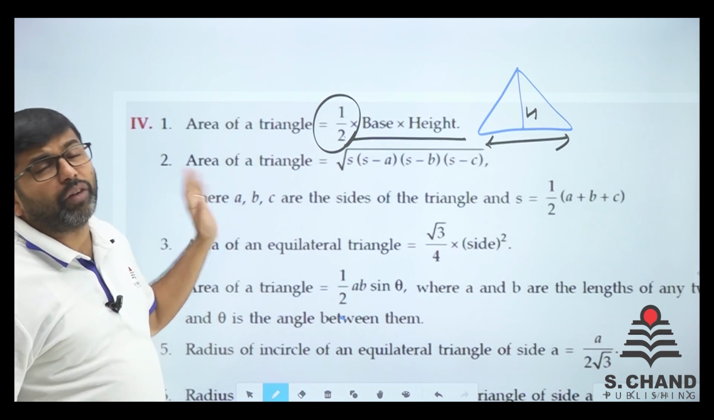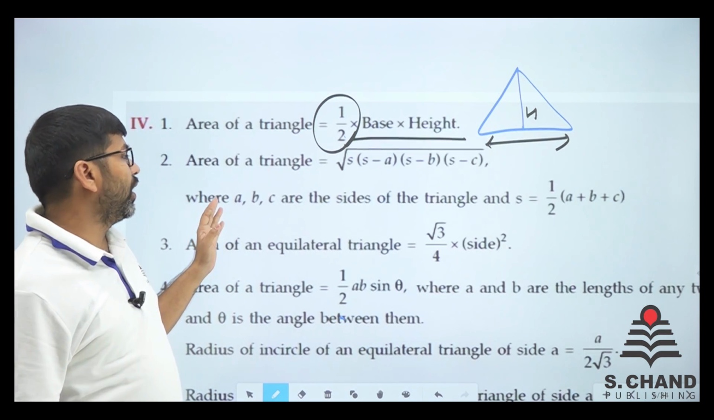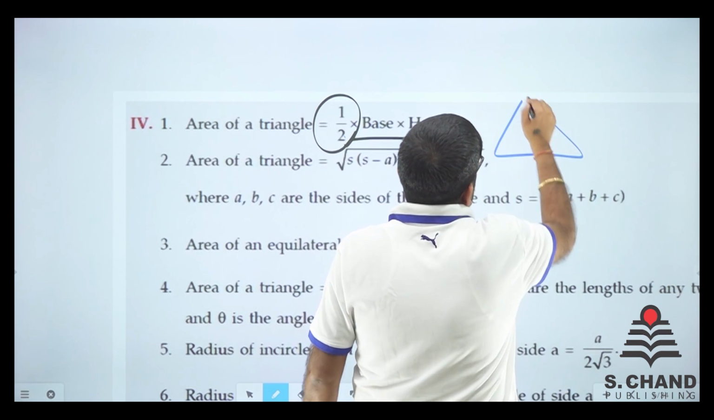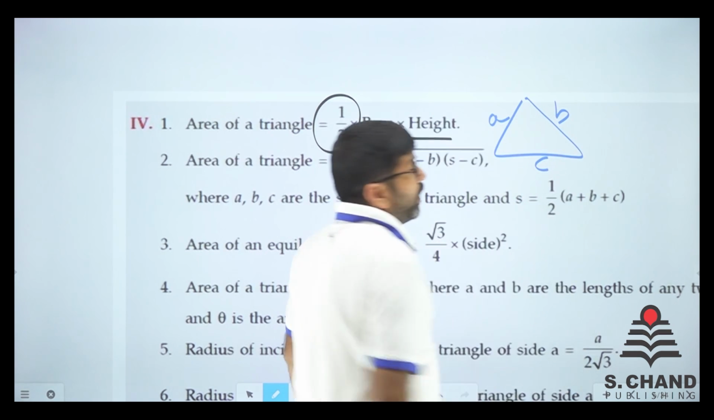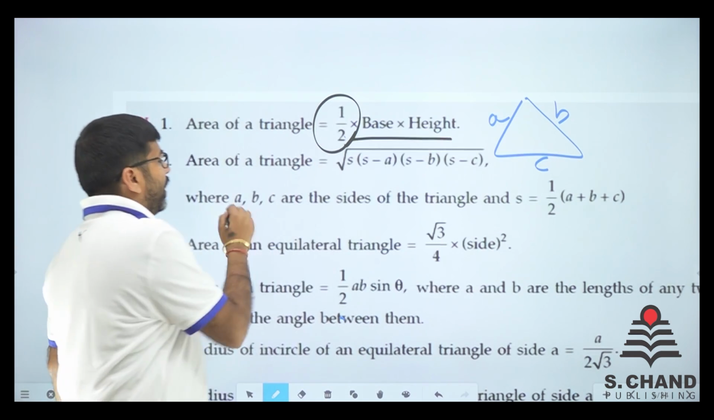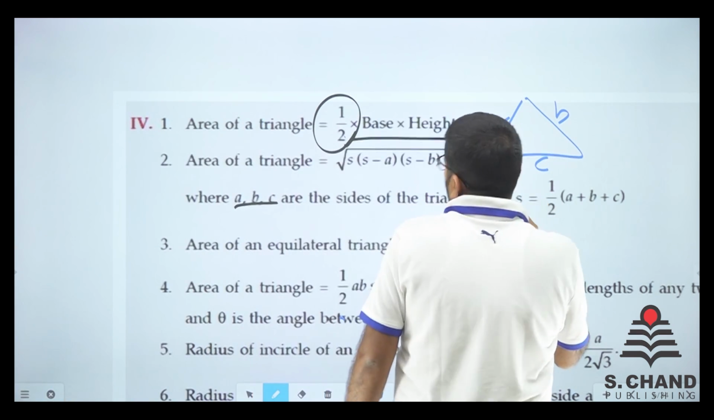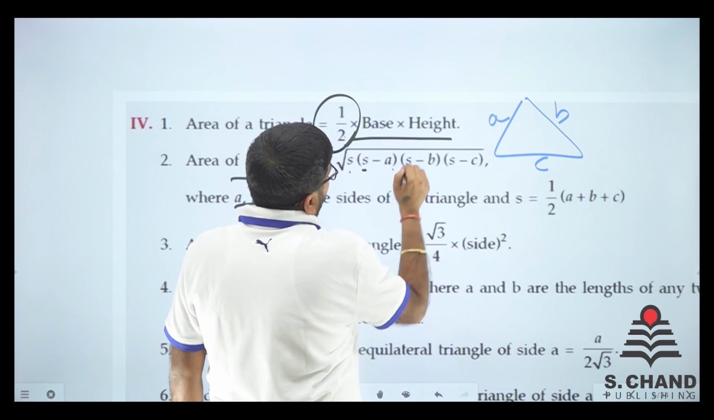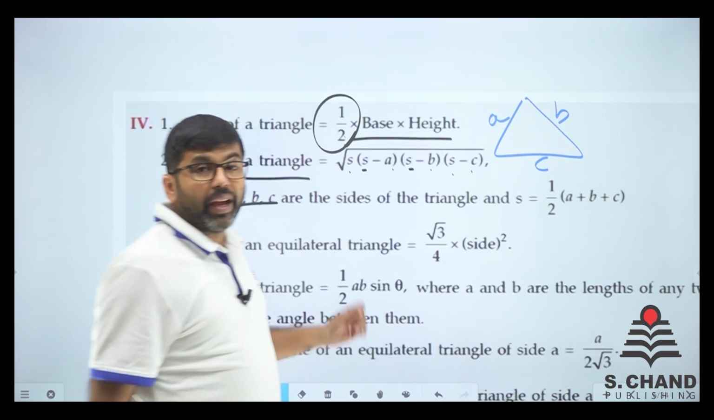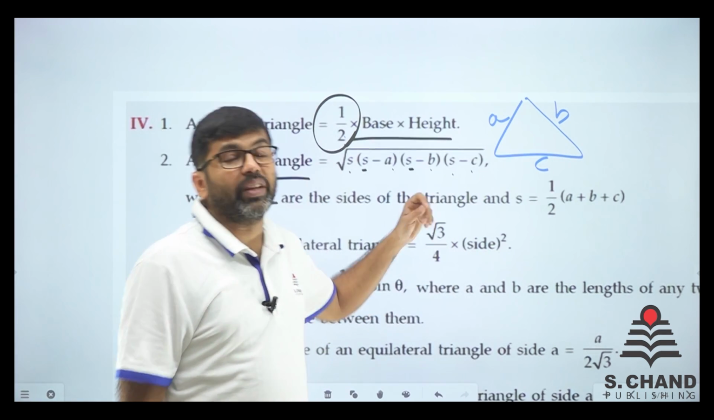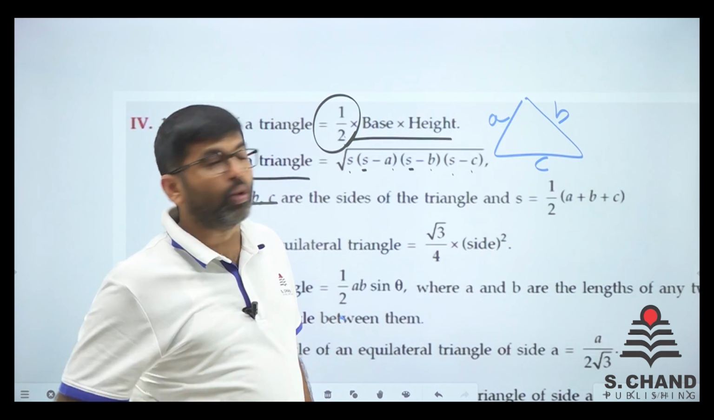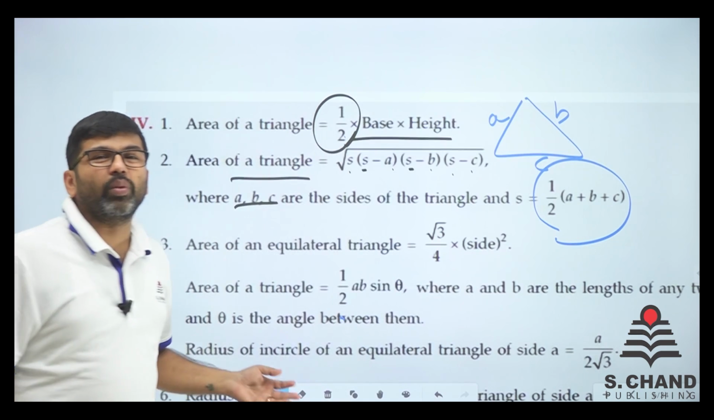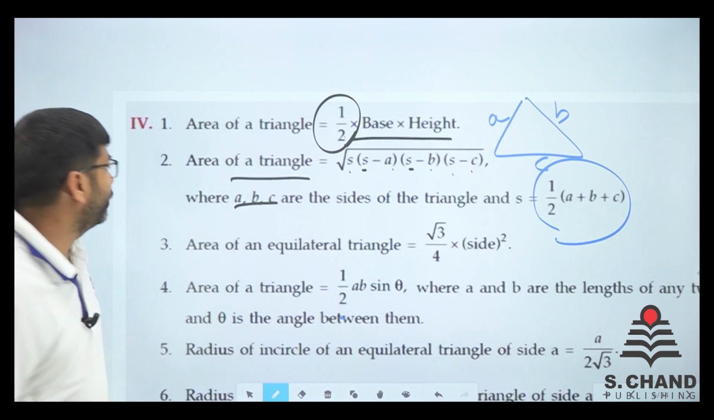And the area of a triangle when A, B, C are the sides, say for example this is the triangle ABC. So if A, B, C are the sides, the area of the triangle is root S into S minus A, S minus B, S minus C. You need to remember there is no other option. And what is S? S is basically half of A plus B plus C. That is known as semi-perimeter or half perimeter, right?